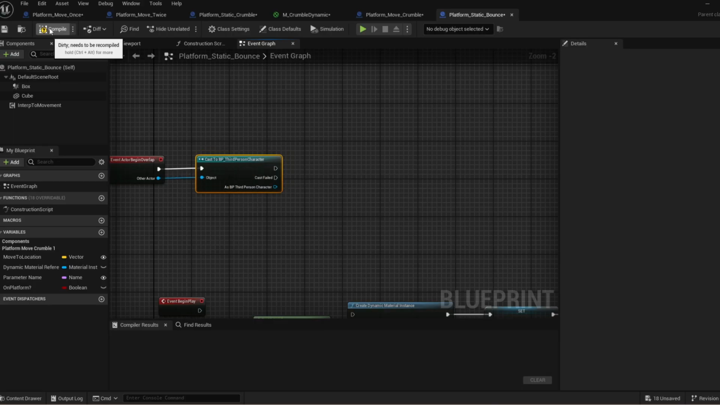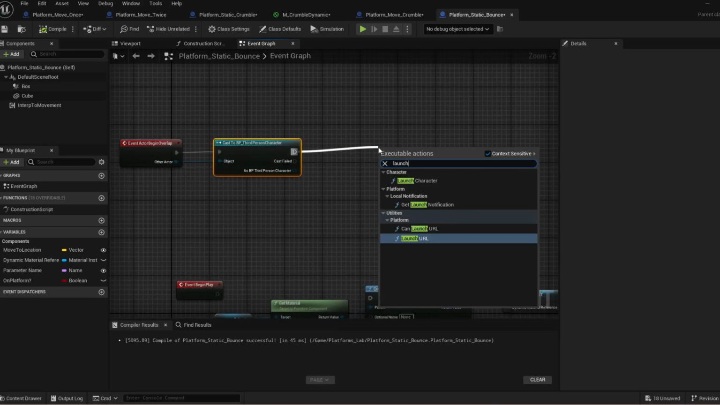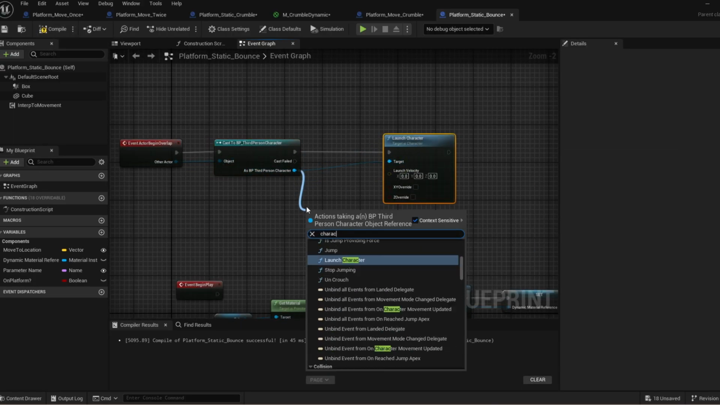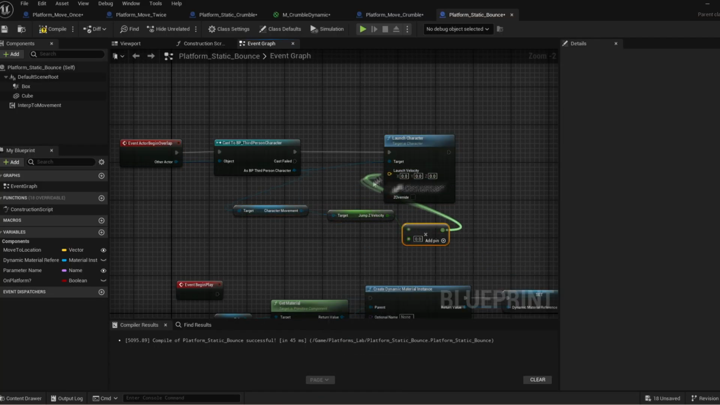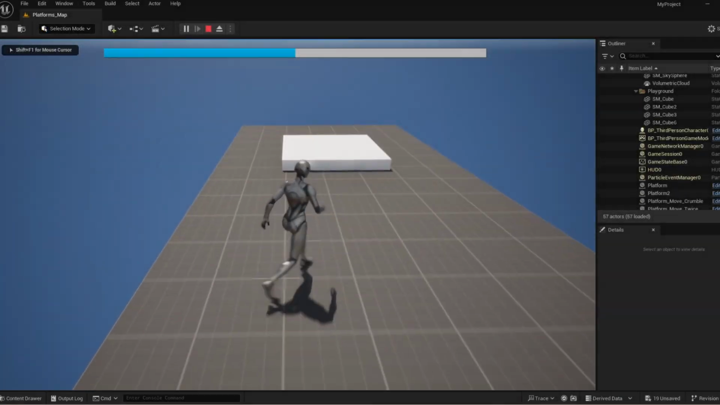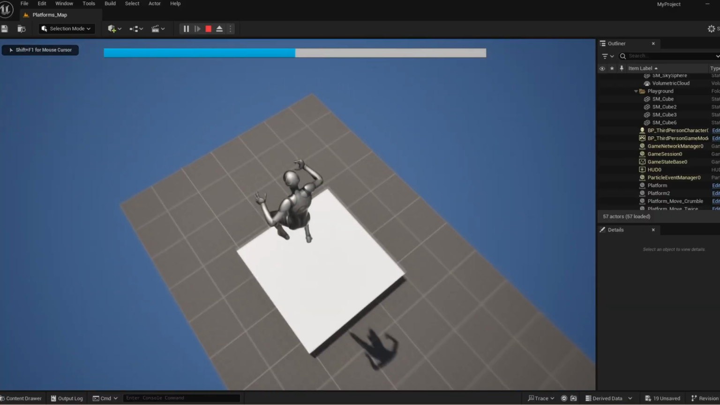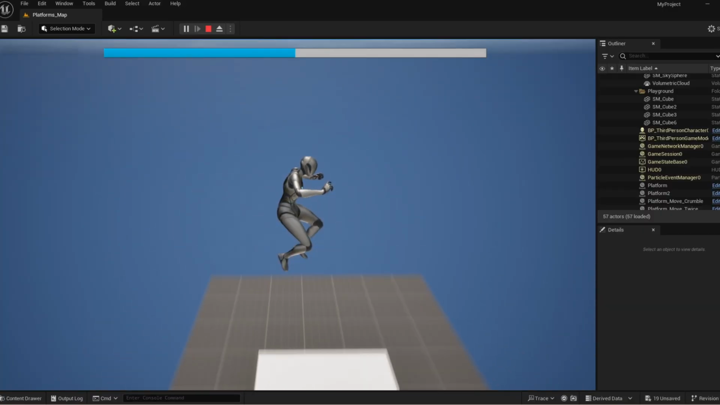Next we have the classic bouncy platform. This again has the same movement platform base, but when the player collides with the platform, it takes the character movement component's jump velocity, multiplies it, and launches that player by the outcome of that multiplication on the z-axis. Making these platforms move or crumble will add even more depth to them.